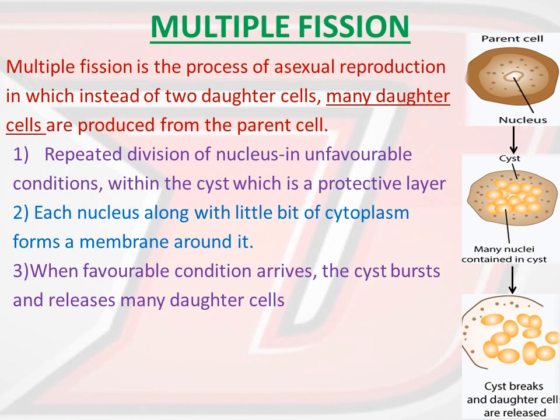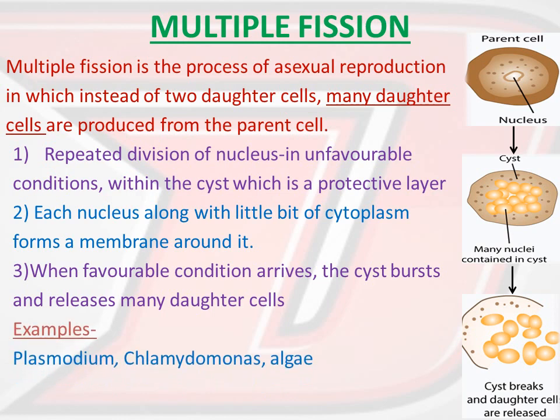Second, each nucleus along with a little bit of cytoplasm forms a membrane around it, and third, when favorable conditions arrive, the cyst bursts and releases many daughter cells. Okay, so these are the three steps you have to learn along with the diagram. And the first point is the definition of multiple fission. Here are some examples which undergo multiple fission. Okay, you have to learn it. Do it for 3 times.